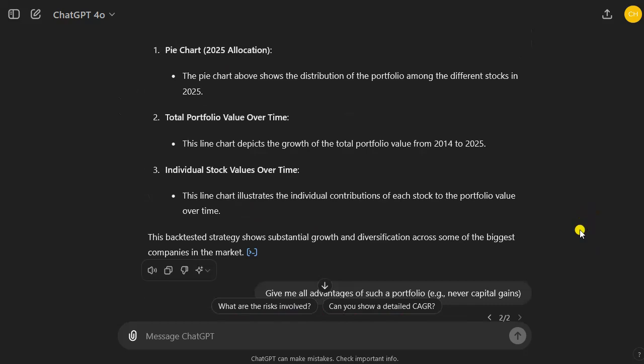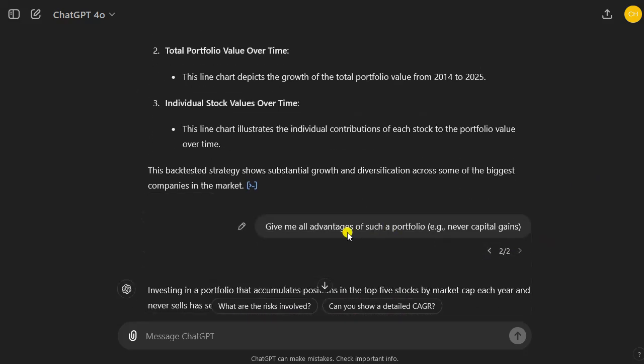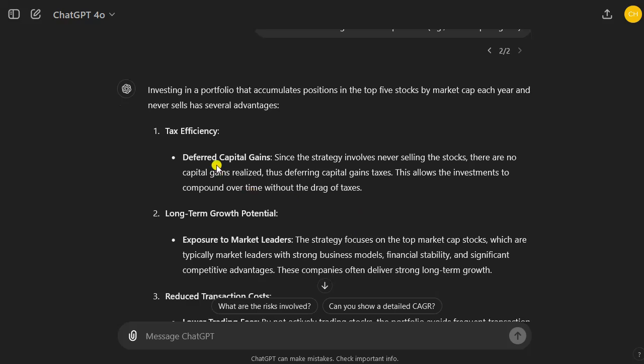Okay, so one last thing. Just for fun, I thought I'd ask ChatGPT to provide us some advantages of such a portfolio. And as I said, one of the major advantages is tax efficiency. We have deferred capital gains. So we have a lot of capital gains, right? Our positions grew, but the strategy involves never selling the stock. We are just accumulating. We never realize any capital gains, so we never pay any taxes on this position.